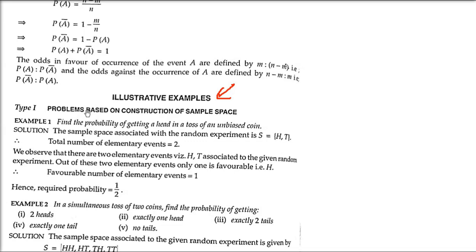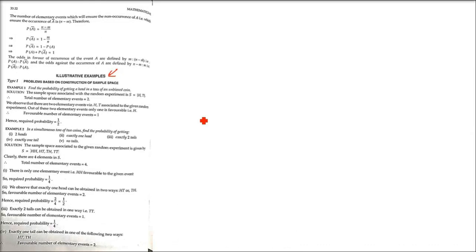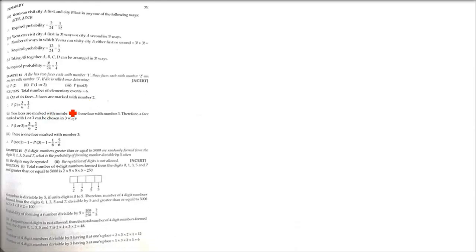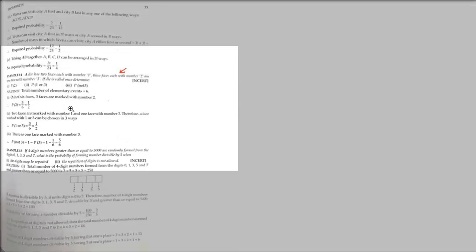What kind of questions can it be? For example, problems based on construction of sample space. So we are going to take different types of questions. You have to take the book and see some of the questions we are going to take, so that when we solve the exercise problems, we know how to solve them.